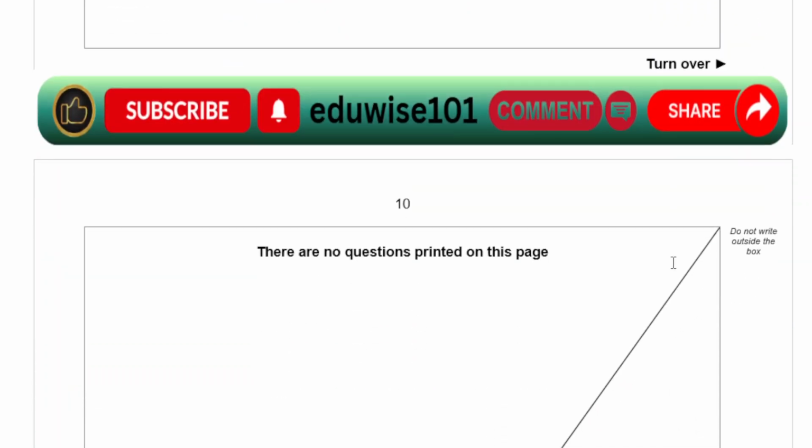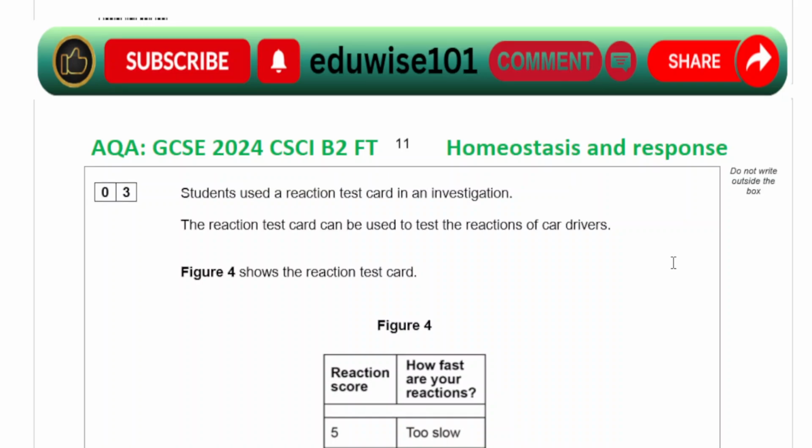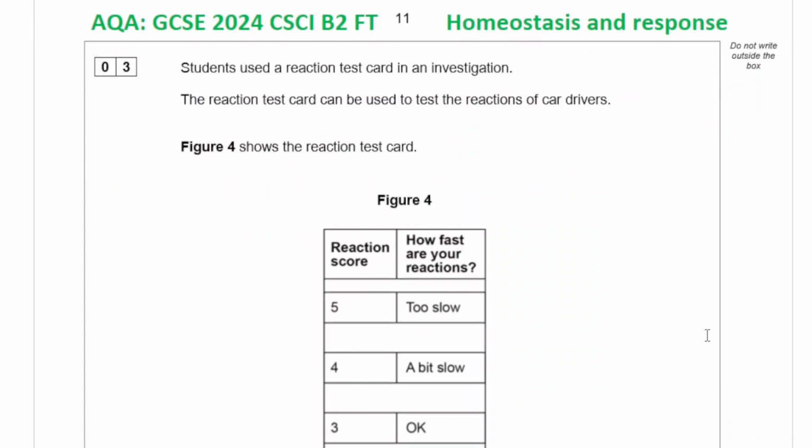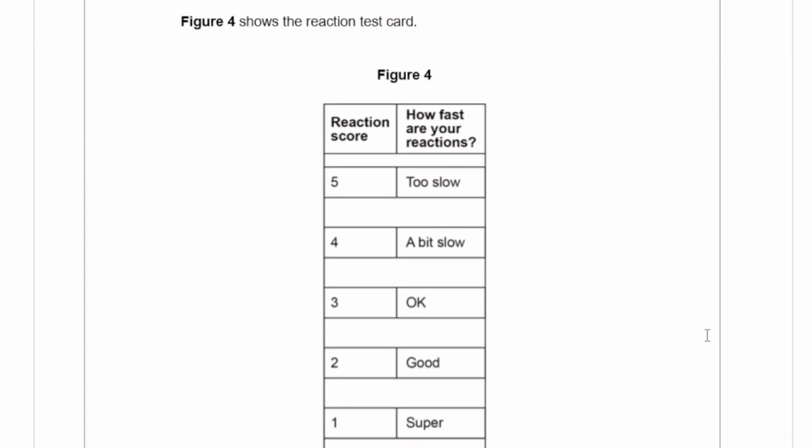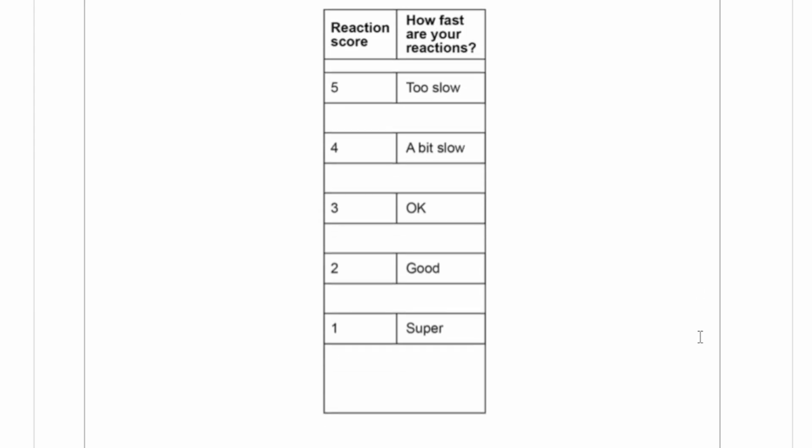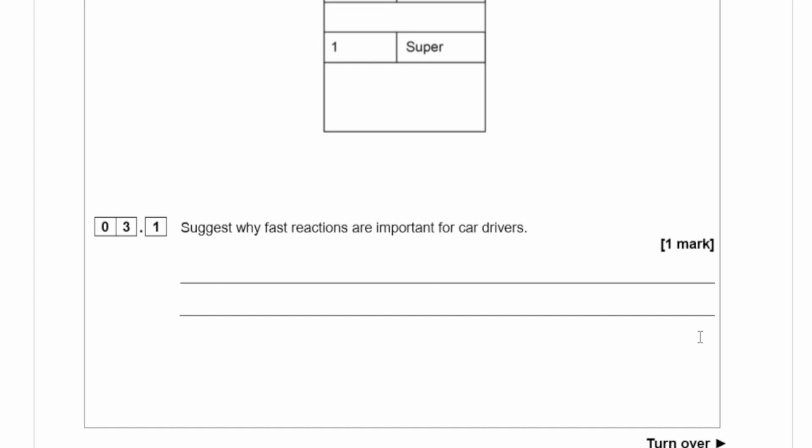That brings us to the end of question 2, and let's have a look at question 3, which is on the topic of homeostasis and response. Students used a reaction test card in an investigation. The reaction test card can be used to test the reaction of car drivers. Figure 4 shows the reaction test card. Reaction score 5 is too slow, 1 is super. Okay. Suggest why fast reactions are important for car drivers.